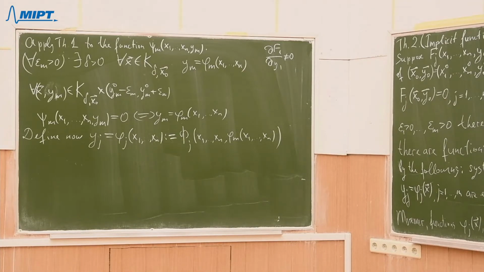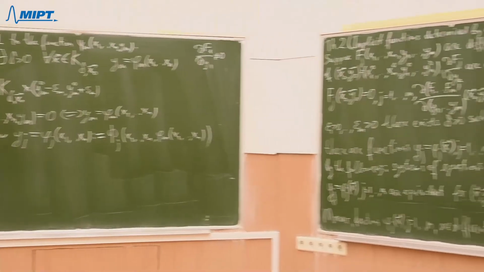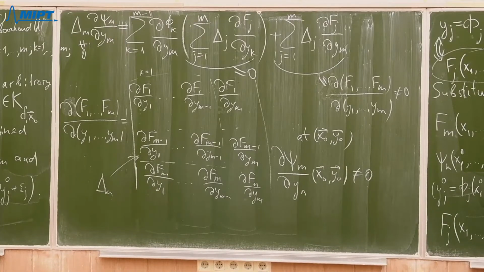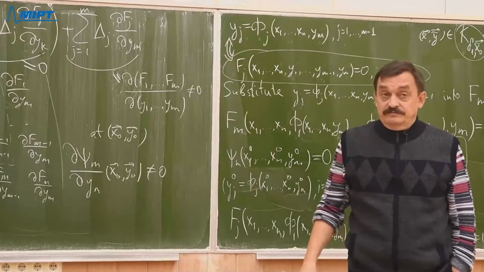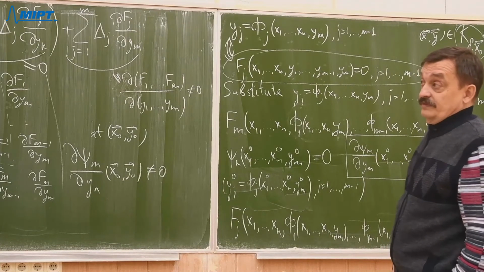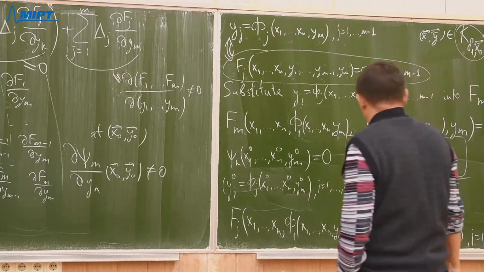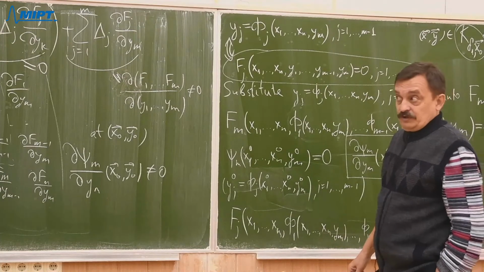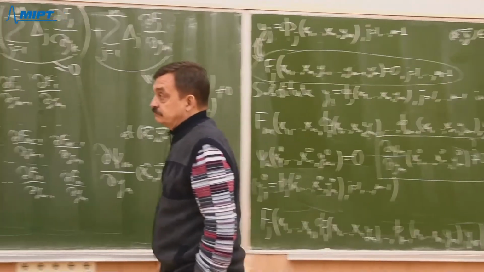So you see, functions phi j's were defined before, right? And now we substituted ym as we solved from the equation for capital Fm, right? Then what we have?